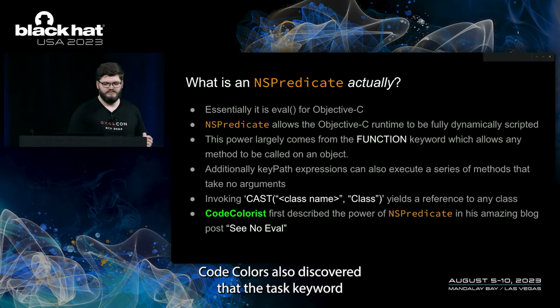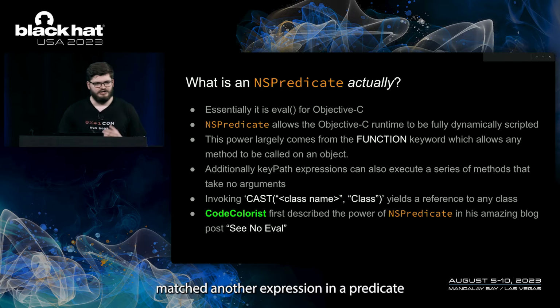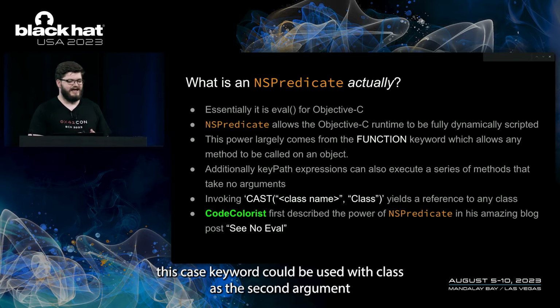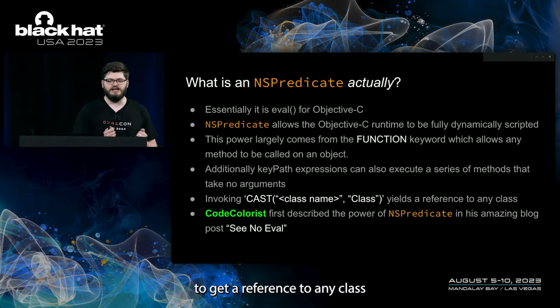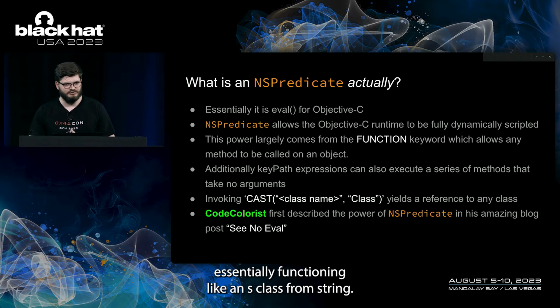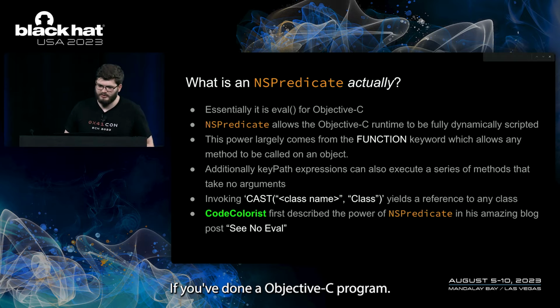Code Colorist also discovered that the CAST keyword, just another expression in a predicate, could be used with Class as the second argument to get a reference to any class, essentially functioning like NSClassFromString, if you've done Objective-C programming.